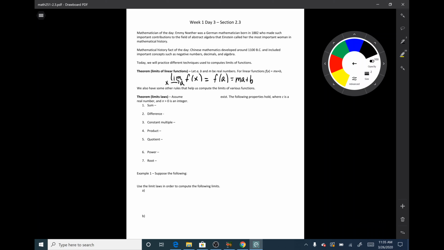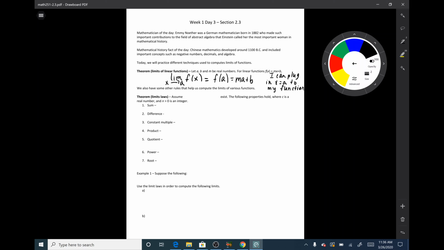So what this is saying is that if I am trying to take the limit of a linear function, I can just plug in my point x equals a into my function in order to solve for the limit. This is true because linear functions don't have any discontinuities, they don't have any strange jumps, so in order to find a limit, we can simply plug in a point. And actually, we'll be talking about another version of this theorem later on today.